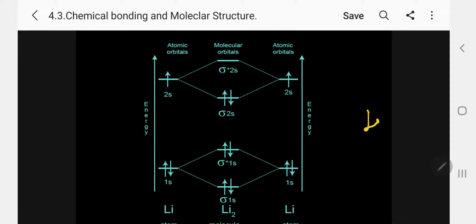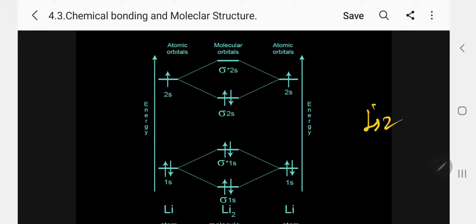Whether Li2 is possible or not, we want to determine. That is the main aim of molecular orbital theory. Whether a particular diatomic species is possible or not, existing or not, we can determine from the molecular orbital theory. If the bond order is greater than 0, it exists. If it is 0, it does not exist.